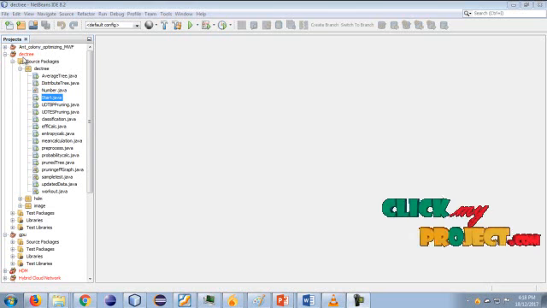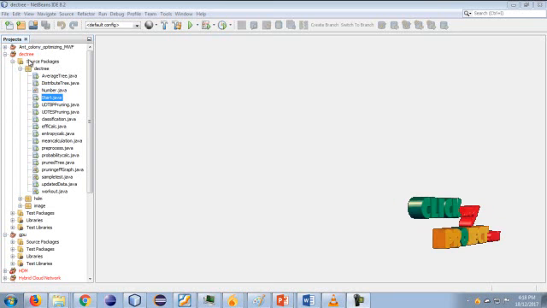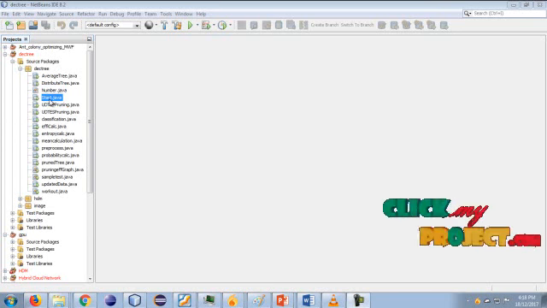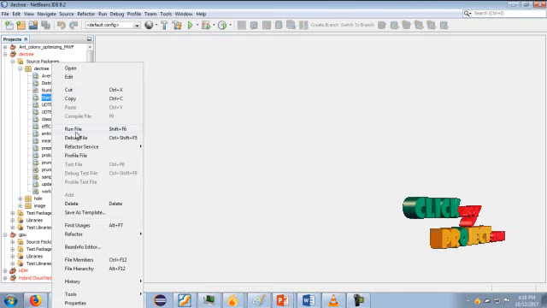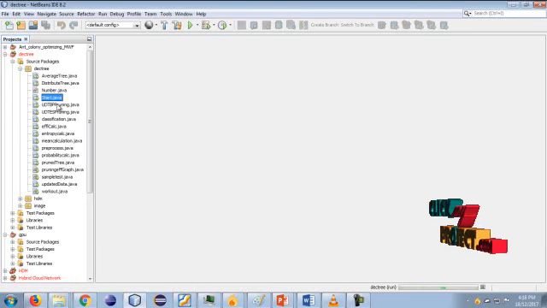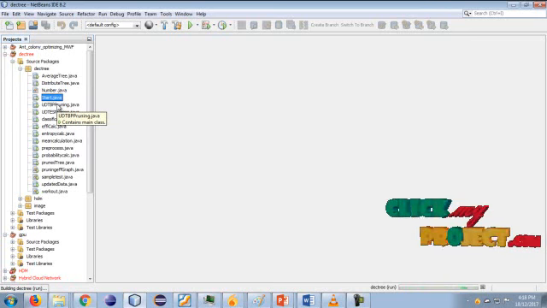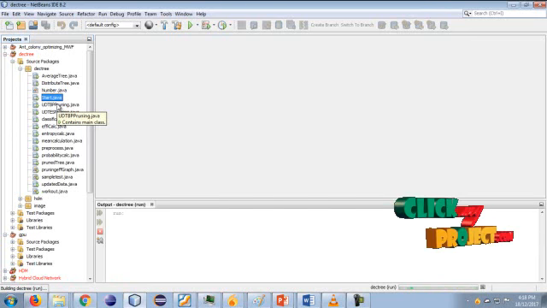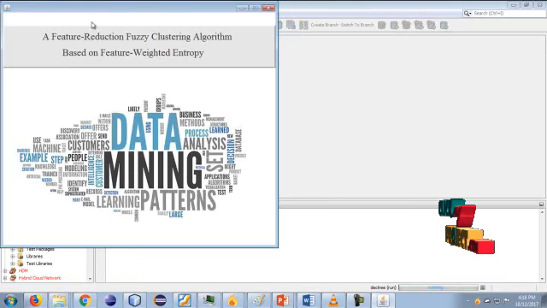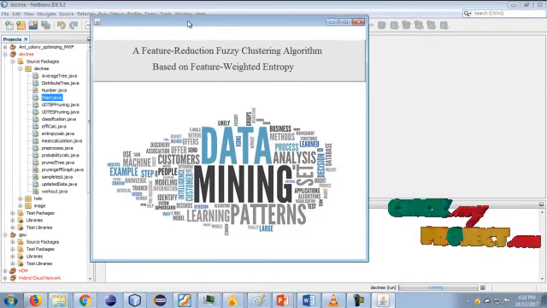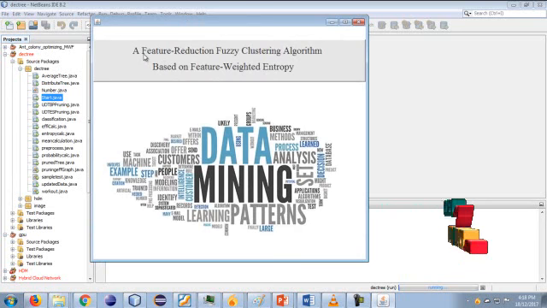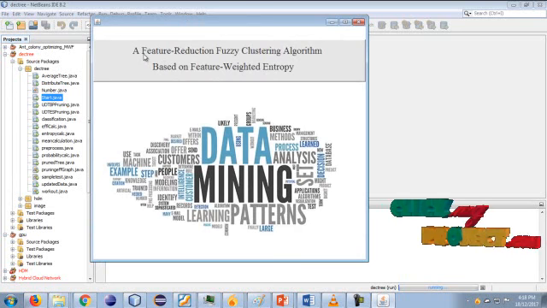It is our project, decision tree. So open your project pages, and the first page is the start page. So click this start page and right click this run file. If you click this run file, our project starts to run. It is our project home page. Our project title name is a feature reduction fuzzy clustering algorithm based on feature weighted entropy.